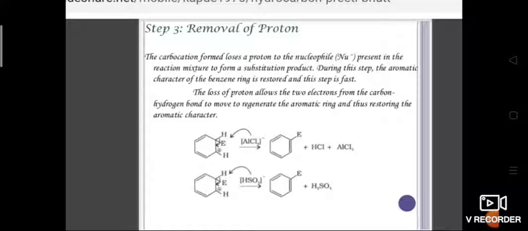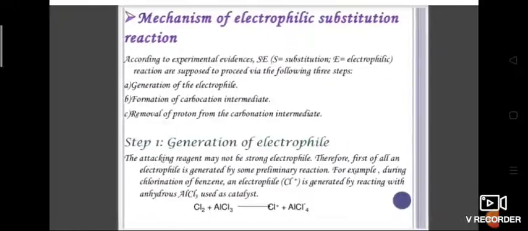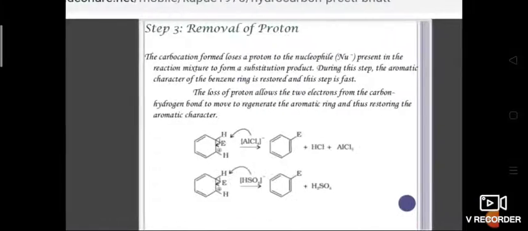So once again the rearrangement takes place. These are the three steps of the mechanism of electrophilic substitution reaction. The three steps can be written in your classwork.